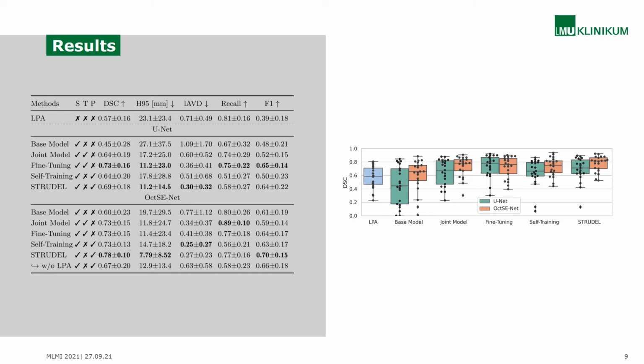We also compare to two models that use labeled target data for training. The joint model uses a combined dataset of source and target data for training, and the fine-tuned model is first trained on source data and then fine-tuned on target data. Those two models, as expected, clearly outperform the base model and LPA. The self-training approach here is STRUDEL without uncertainty guidance. We can see that STRUDEL performs better than self-training for both networks, and in case of OctSENet even outperforms the joint model and fine-tuning model.